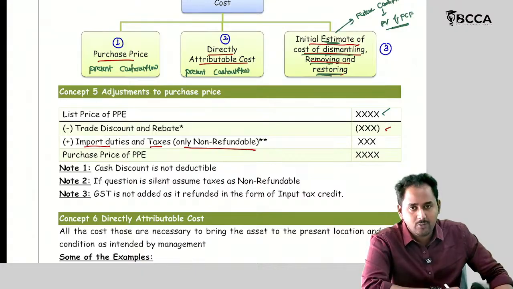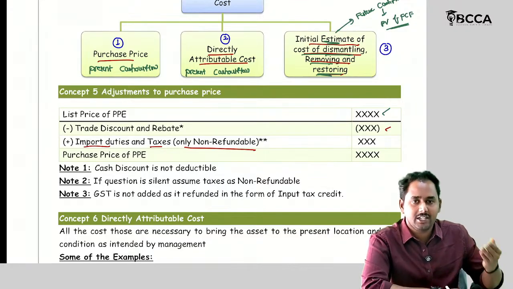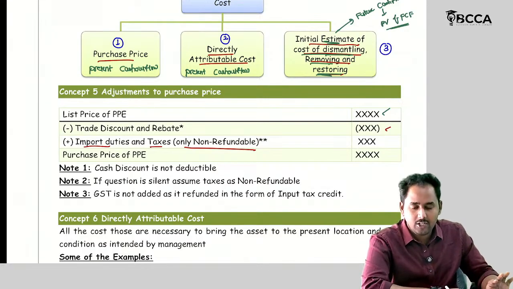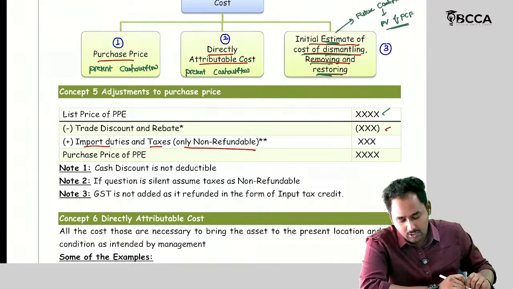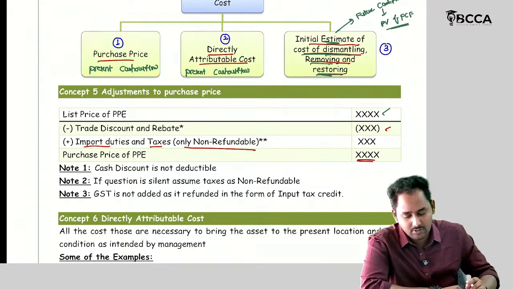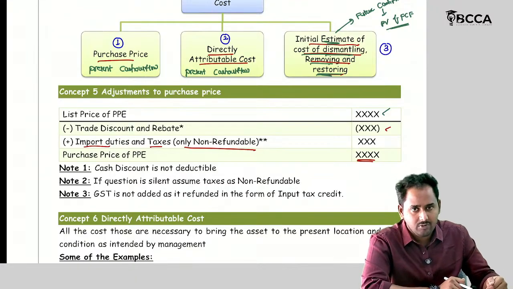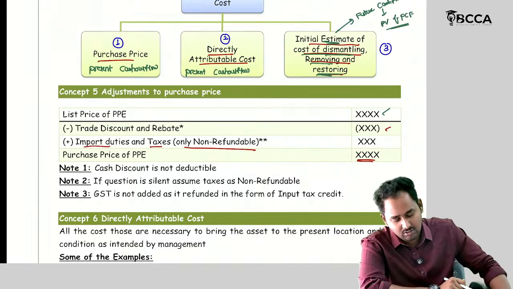If it is refundable, it should not be considered in the purchase price. If it is already included in the purchase price, I should deduct it. If it is not included, I should ignore it. Then I get the purchase price. So what is the formula? List price of the PPE; from that I deduct the trade discount and rebate; and after that I include import duties and taxes.